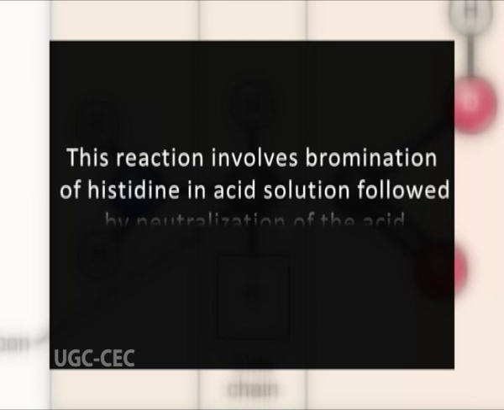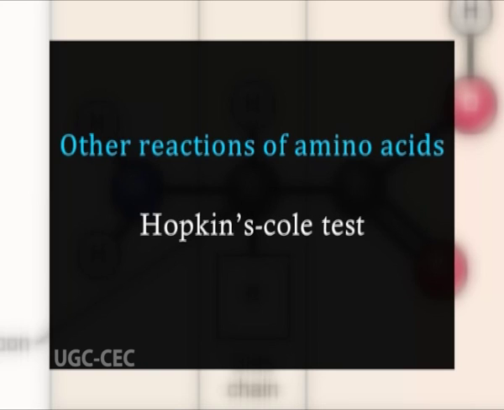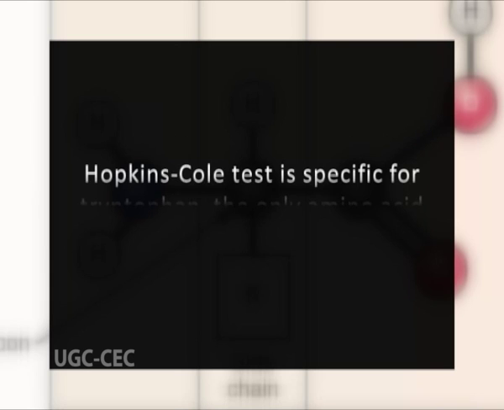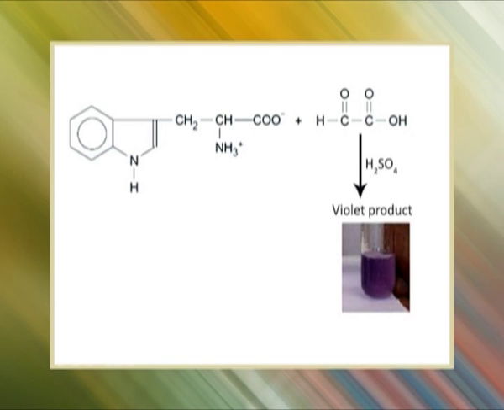Histidine test. This reaction involves bromination of histidine in acid solution followed by neutralization of the acid with excess of ammonia. Heating of alkaline solution develops a blue or violet coloration. Hopkins-Cole test. The Hopkins-Cole test is specific for tryptophan, the only amino acid containing an indole group. The indole moiety of the tryptophan reacts with glyoxylic acid in presence of concentrated sulfuric acid to give a purple colored product.